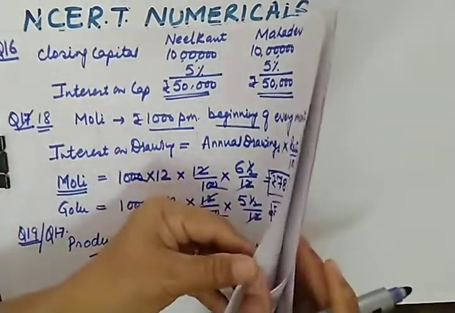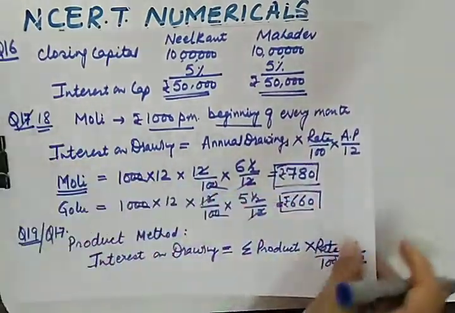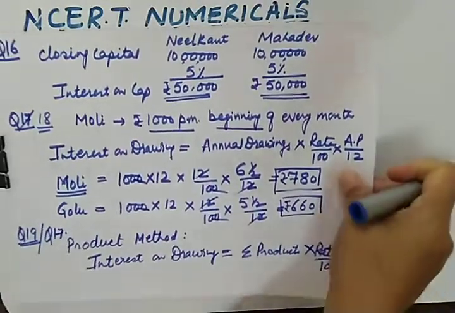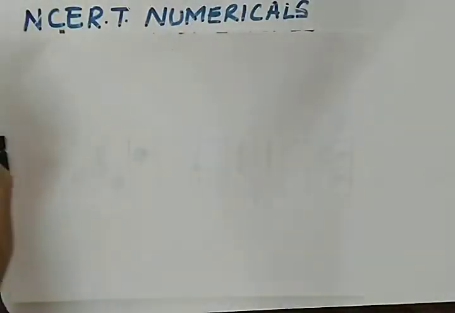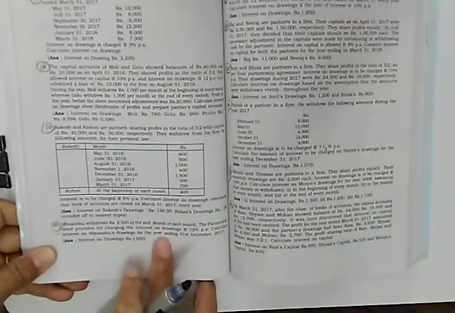Now let us move to the next question. Question number 20. Himanshu withdraws 2,500 at the end of each month. The partnership deed provides for interest on drawing at the rate of 12%. You are required to calculate interest on drawing. Hope you will be able to do this also. In this question, you are required to take it at the end of each month, so average period will be 5.5.